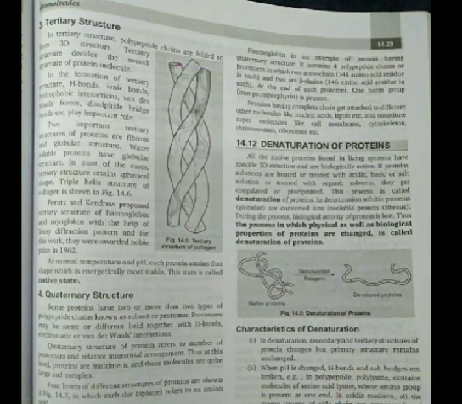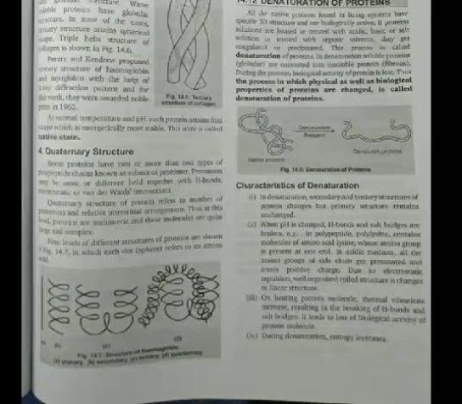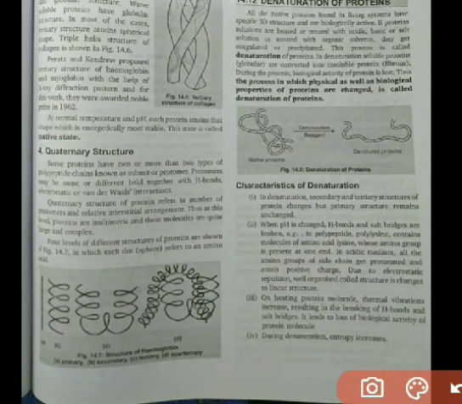Now students, talking about the quaternary one. Some proteins have two or more types of polypeptide chains known as subunits or protomers. These protomers may be the same or different, held together with H bonds and electrostatic, or you can say van der Waals, forces of interaction. The quaternary structure of protein refers to the number of protomers and their relative spatial arrangement. Thus at this level proteins are multimeric, and these molecules are quite large and complex. So here you can see the structure of quaternary.